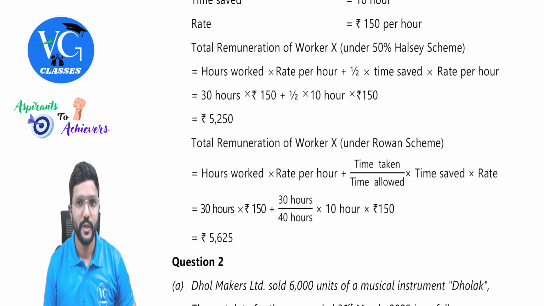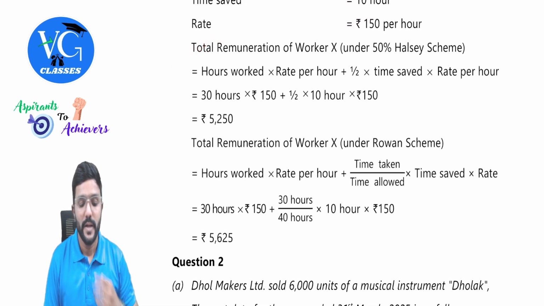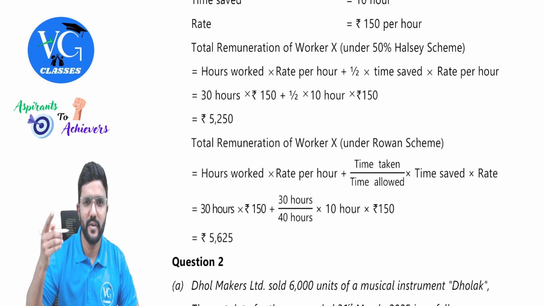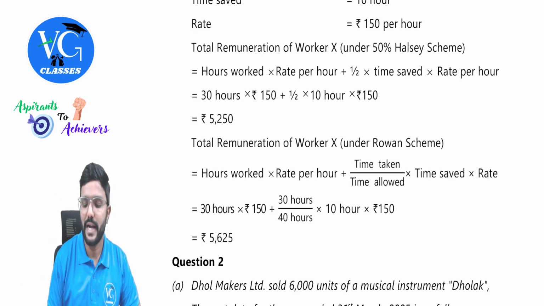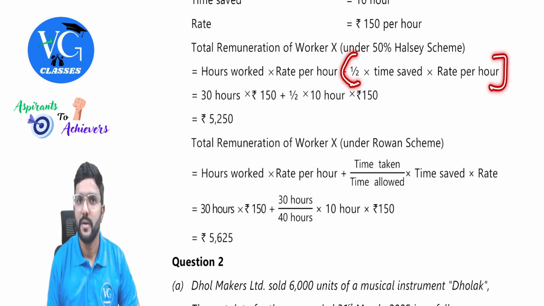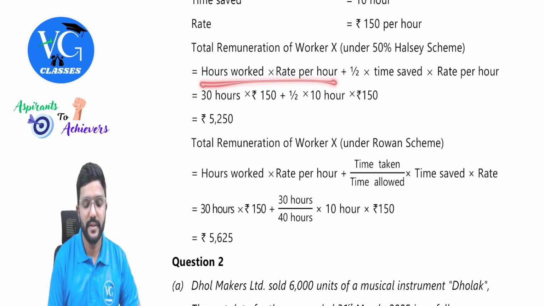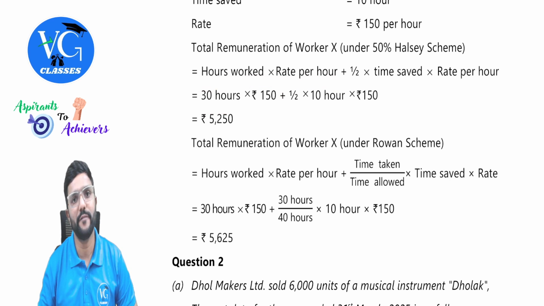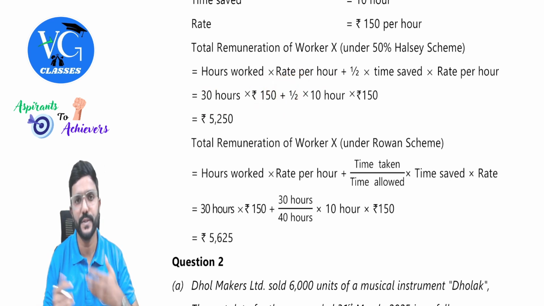Just apply the formula and convert the values. That's all. Total remuneration of the worker under 50% of ALSE scheme. Okay, fine, we'll apply the formula. Under the ALSE scheme, the formula is hours worked or time taken into rate per hour, which is the basic part, plus the bonus, half of time saved into rate per hour. So first part 30 hours into 150, then the bonus element, half into 10 hours into 150. Instead of half, can we take 50% also? Yes, guys.